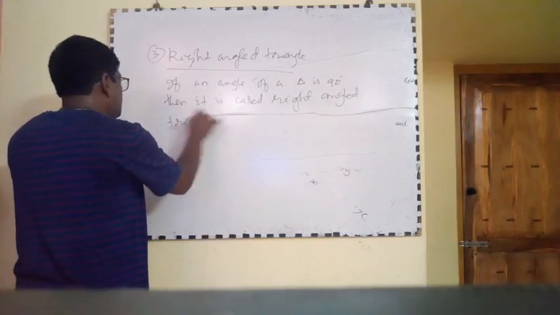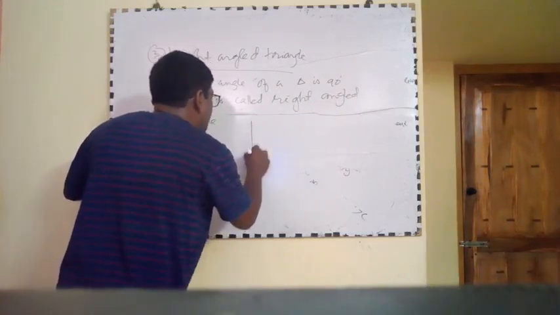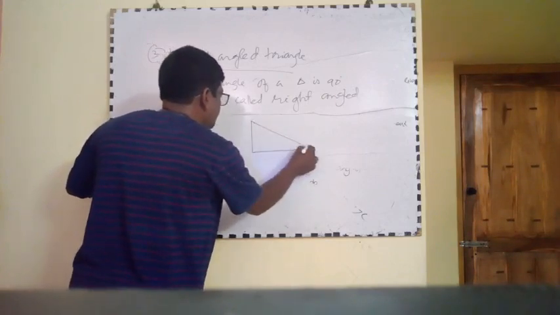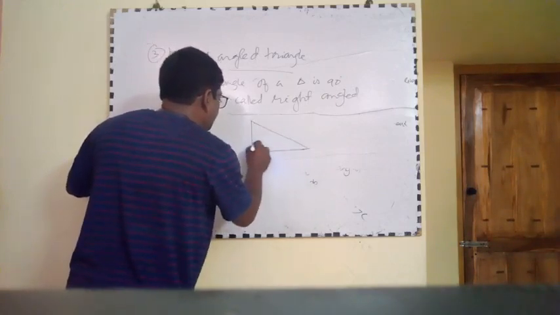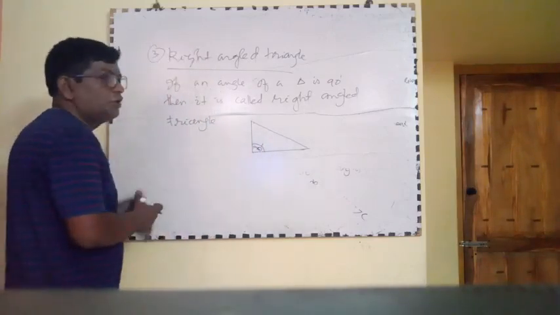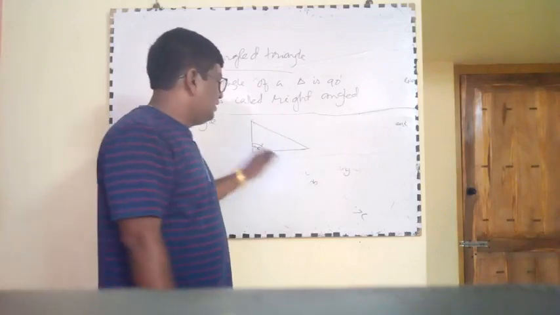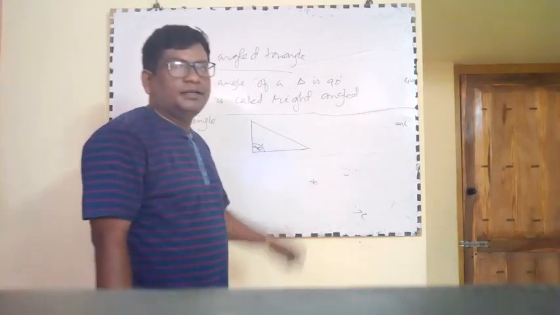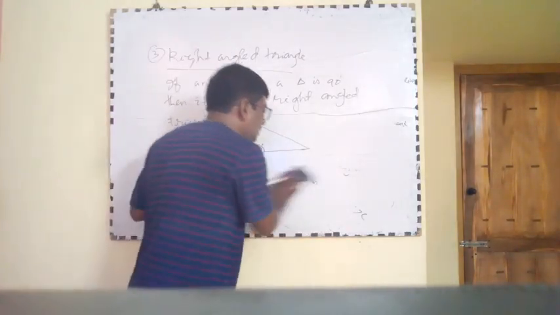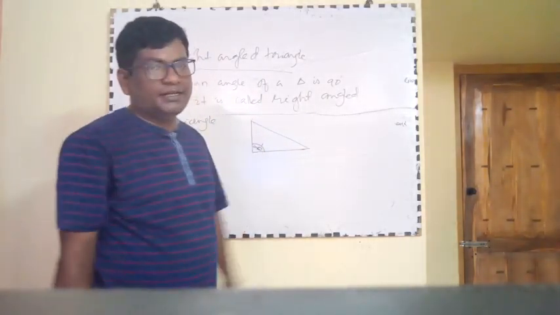The figure is like this. This is right angle triangle. This is 90 degree. The triangle is called right angle triangle. What do you mean by right angle triangle? If any one angle is 90 degree, then it is called right angle triangle.